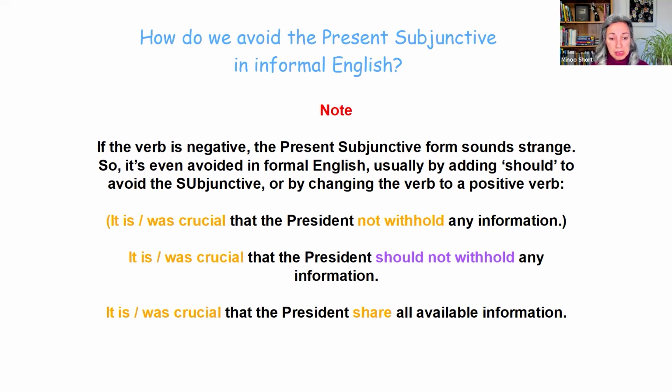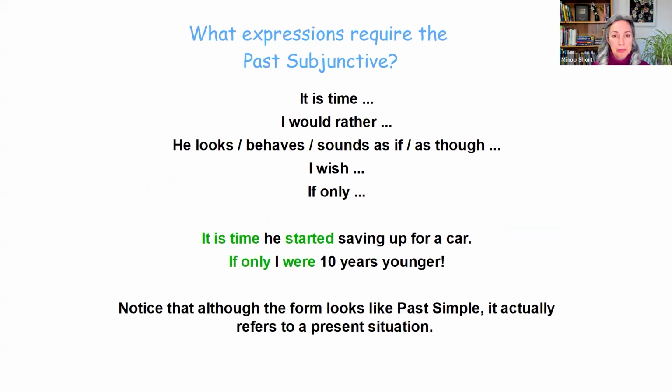For example, it is or was crucial that the president share all available information. So that's all about the present subjunctive. Let's look at the past subjunctive. What are the expressions that require the past subjunctive? There are 5 common ones that I have listed for you here. It is time, I would rather, he looks, behaves, or sounds as if or as though, I wish, and if